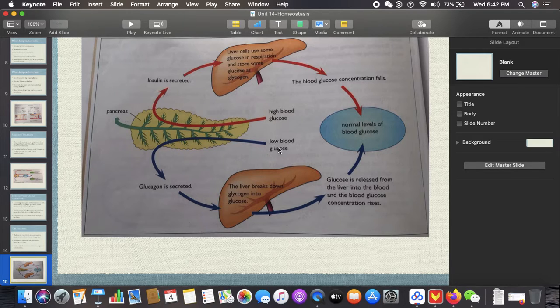Now, for example, here, when the blood glucose level is too low, the hypothalamus also detects it. It sends information to the pancreas, which causes it to release glucagon. This travels to the liver, and then it causes the liver to break down glycogen, which is in storage in the liver, to glucose. Now, this glucose is released into circulation, and then it causes the blood glucose level to rise to normal. This is basically how it works.